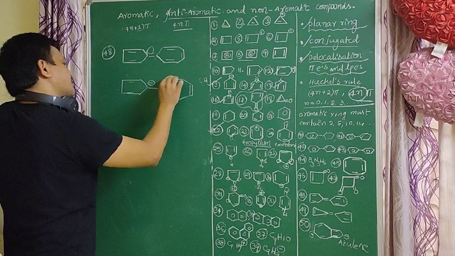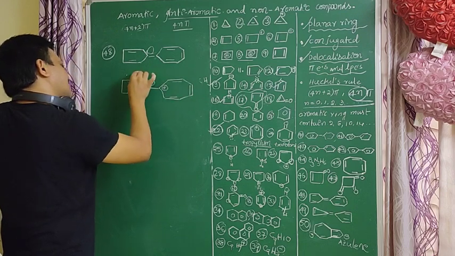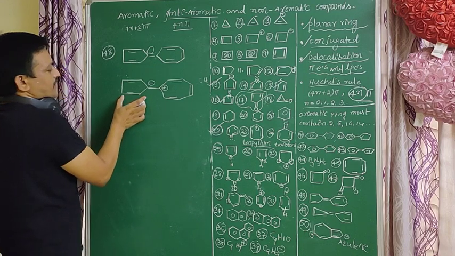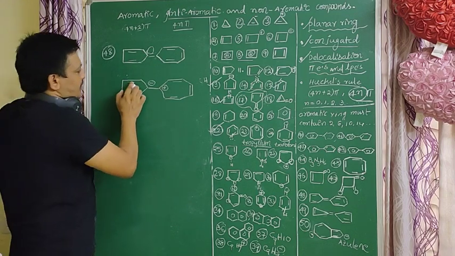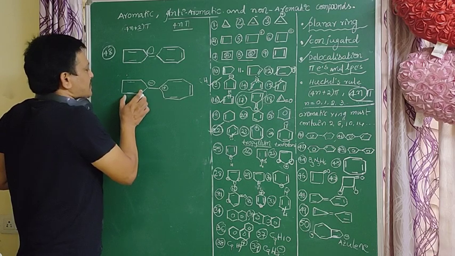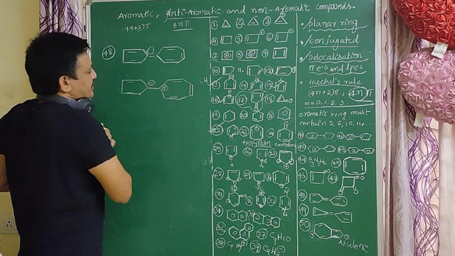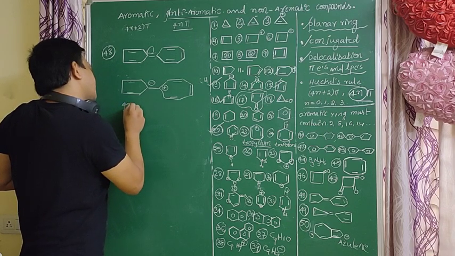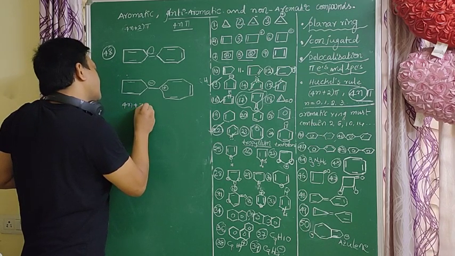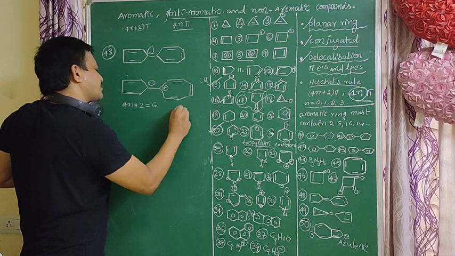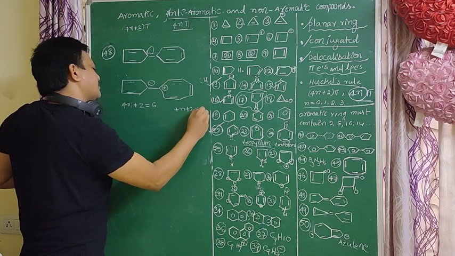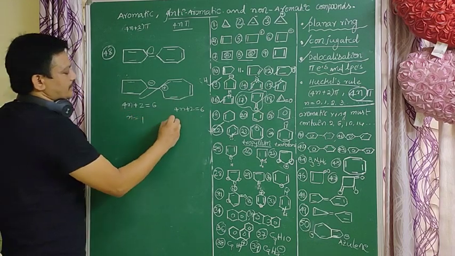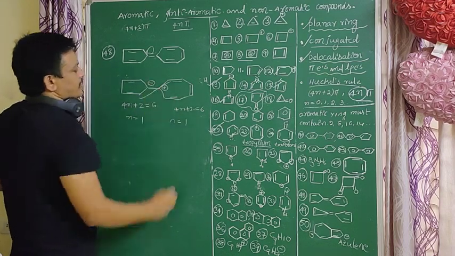So now it is a conjugated system, a planar molecule. This ring is also a planar molecule. These pi electrons and the minus are involved in conjugation. These electrons are delocalized electrons. So 4n plus 2 equals 6 here, and here also 4n plus 2 equals 6. Both rings follow the 4n plus 2 pi electrons rule, n equals 1. So it is an aromatic compound.